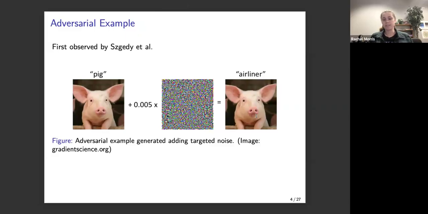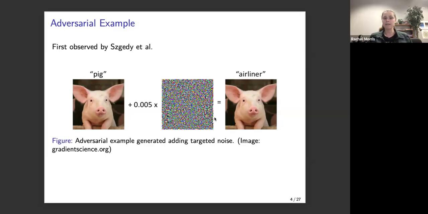However, some researchers, such as Goodfellow et al., observed that you can fool these neural network classifiers. One of the prototypical examples is you can start with an image of a pig that is correctly classified by an image classifier that has thousands of different categories it's trying to sort images into.